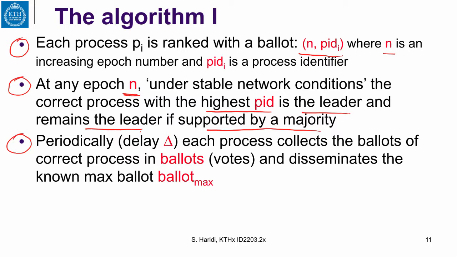Periodically, which means we have a timeout with a delay period, each process collects the ballots of correct processes in a variable called ballots here. And it also disseminates its known max ballot. So the max ballot, as I said, will be disseminated among all processes periodically.